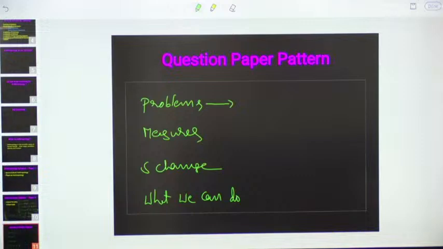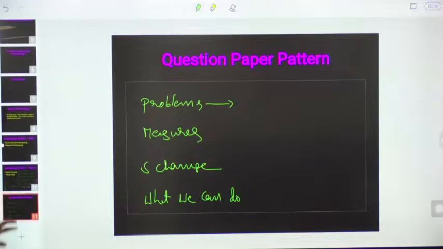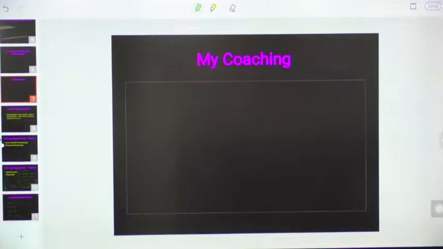In all the optional subjects, scaling will be there. In all the optional subjects. I forgot to tell you actually, my coaching, I forgot to tell you.